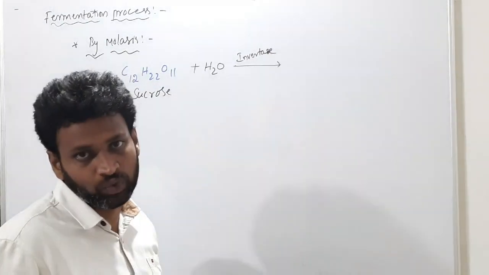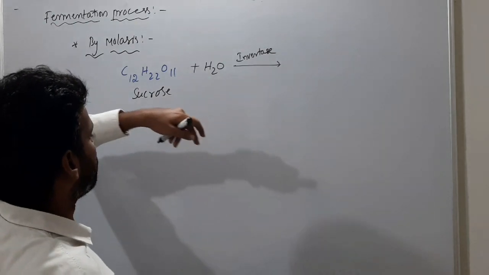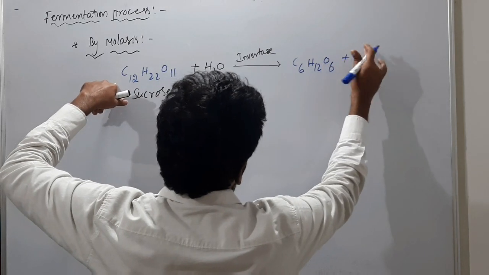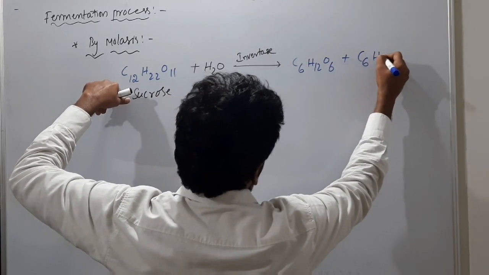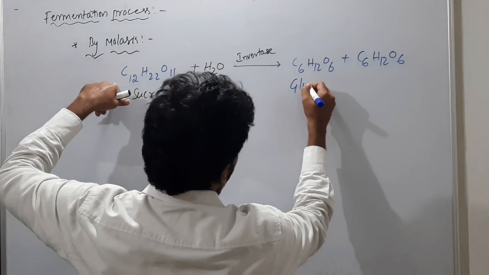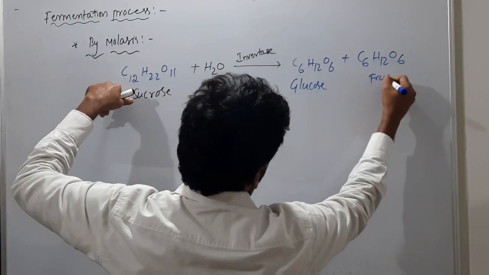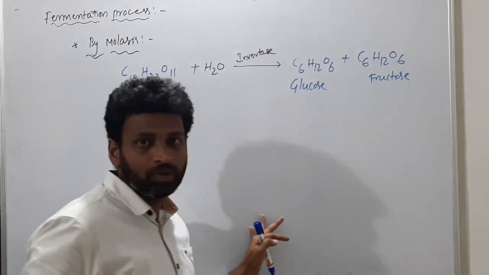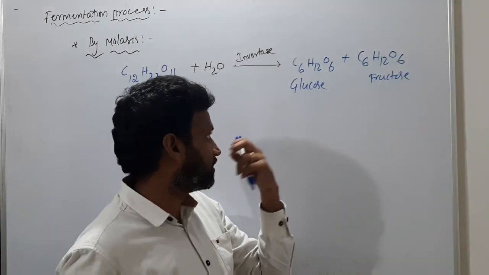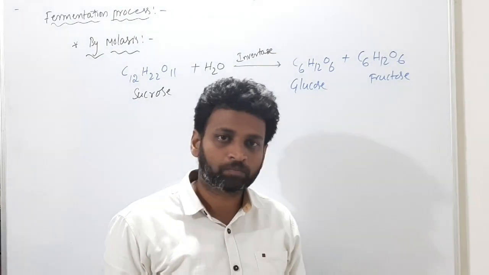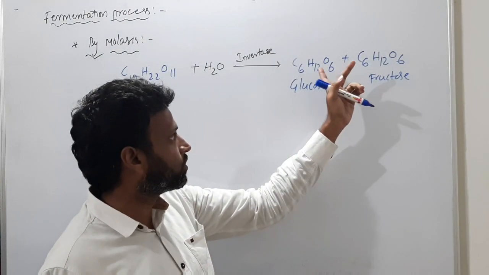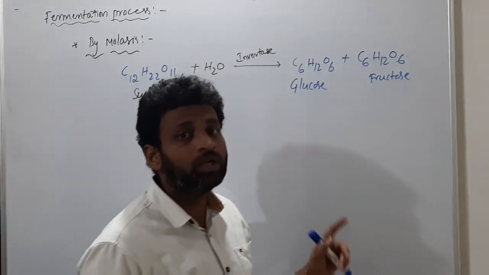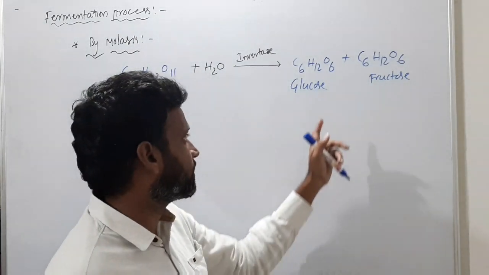We use the invertase enzyme. So sucrose converts to C6H12O6 plus C6H12O6. This is glucose, and this is fructose. Glucose consists of an aldehyde group. I gave this in the discussion of optical isomerism. There glucose has an aldehyde group at the top, CHO, then the CHOH units like that. Just check it once, the R and S configurations were given there.